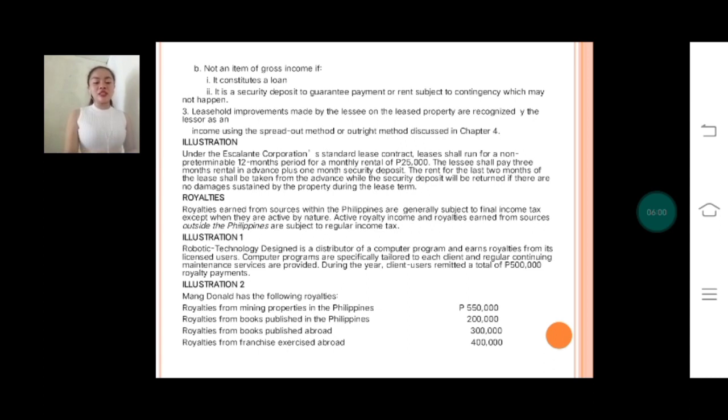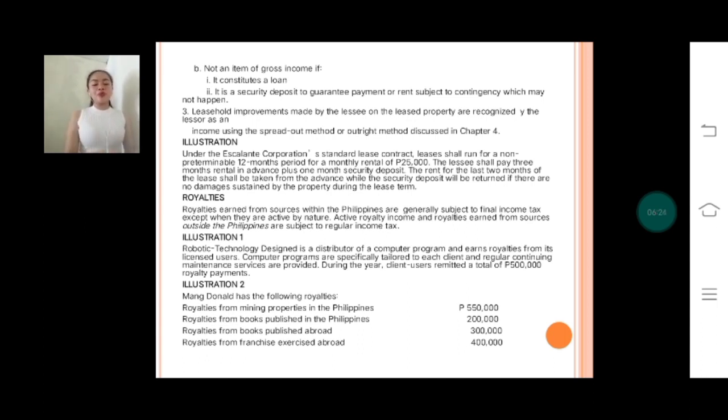Robotic Technology Design is a distributor of a computer program and earns royalty from its licensed users. Computer programs are specifically tailored to each client and regular continuing maintenance services are provided. During the year, client users remitted a total of 500,000 royalty payments. So the entire 500,000 is subject to regular income tax since the royalty is an active income to Robotic Technology Design.